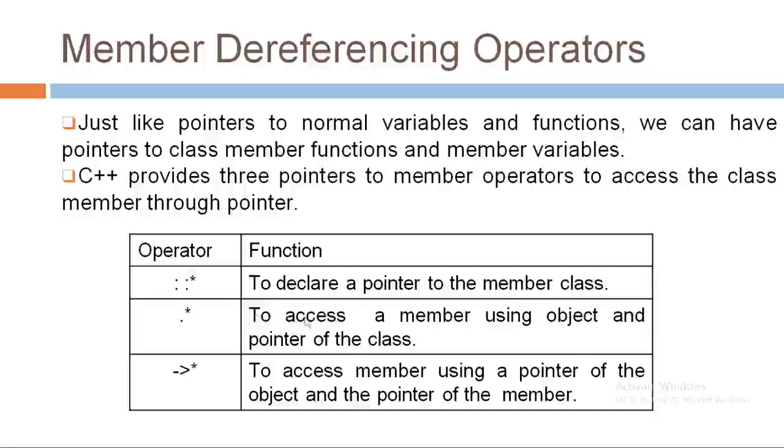It is used to access a member using object and pointer of that class. And the third one is a arrow operator with asterisk symbol. It is used to access member using a pointer of the object and the pointer of the member. So, this is all about member dereferencing operators.